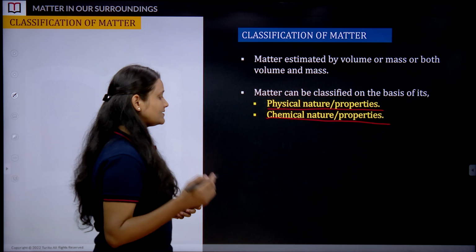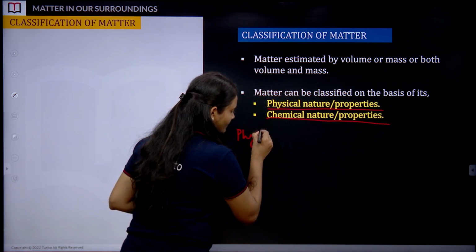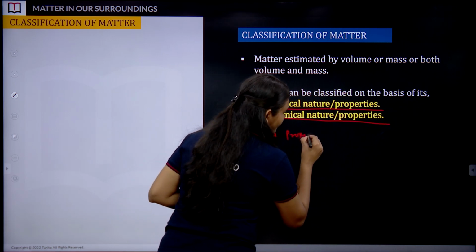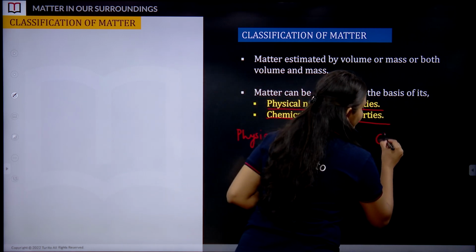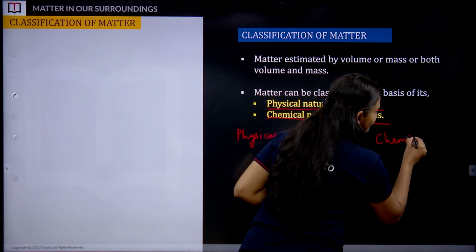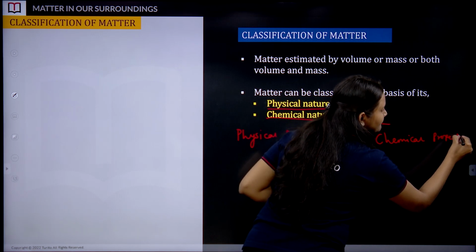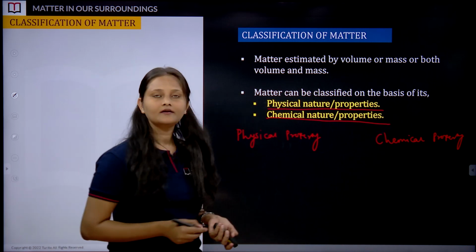I said two words here: physical property, and the second classification, based on chemical properties. Now what are these properties?